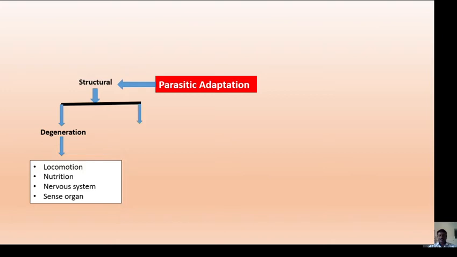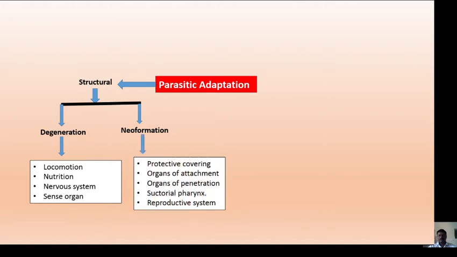Another structural adaptation is new formation, that is, the newly formed or developed structures, and these are protective coverings, organs of attachment, organs of penetration, presence of suctorial pharynx and a well developed reproductive system. This is about the structural adaptations that take place within the parasitic body.